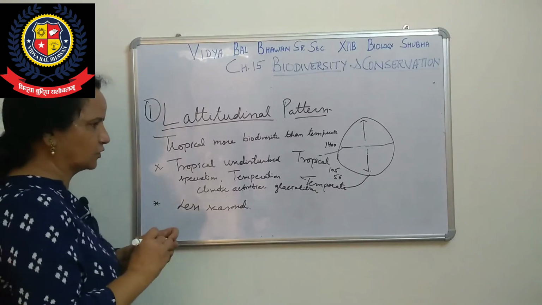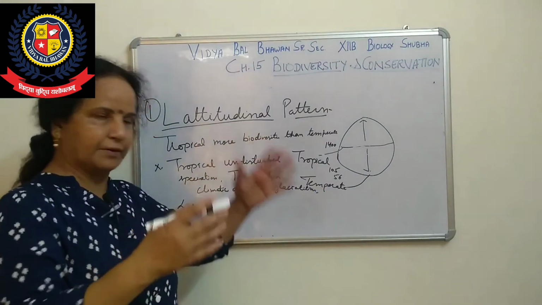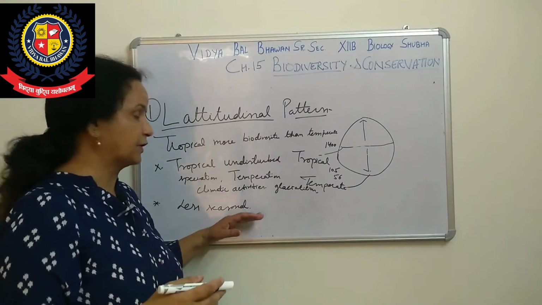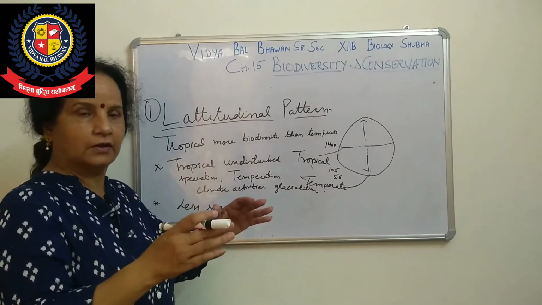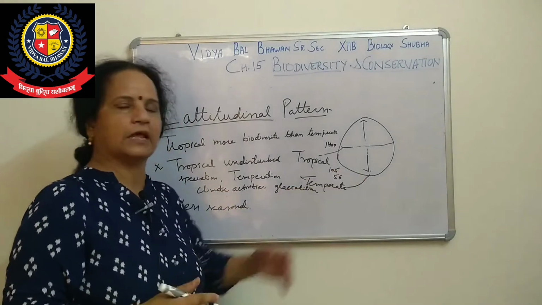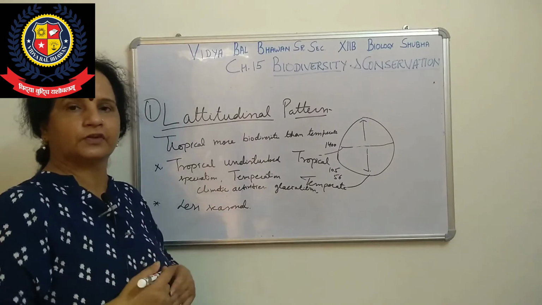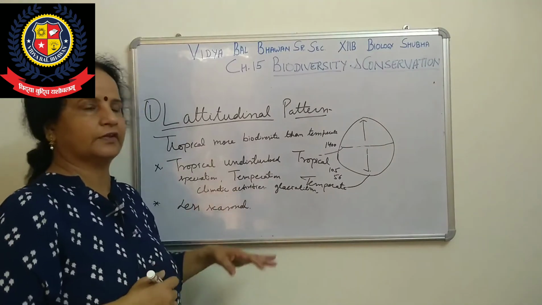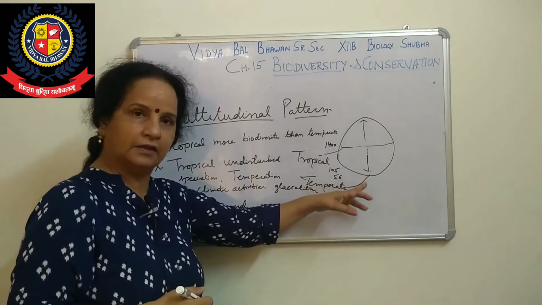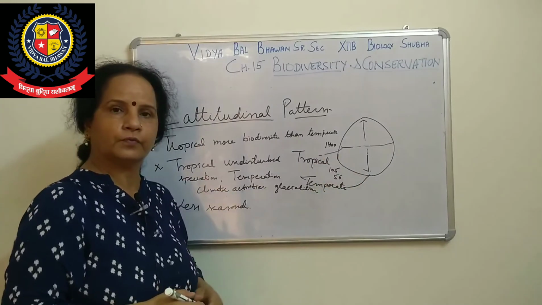Less seasonal means that the environment or temperature is not changing frequently. That is less seasonal. While in the case of temperate regions, it keeps on changing. So this is also a reason why biodiversity is less in the temperate region, and more in the tropical region.